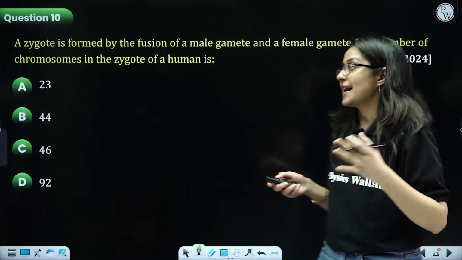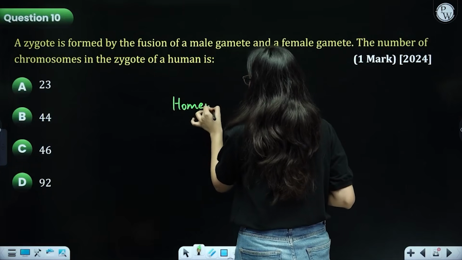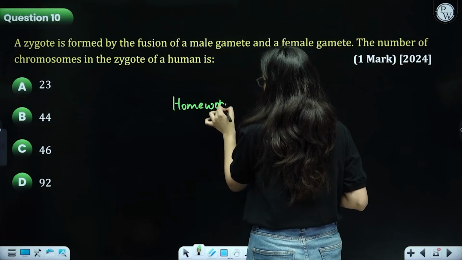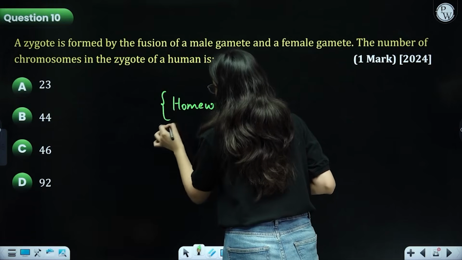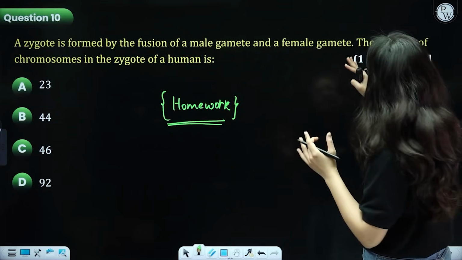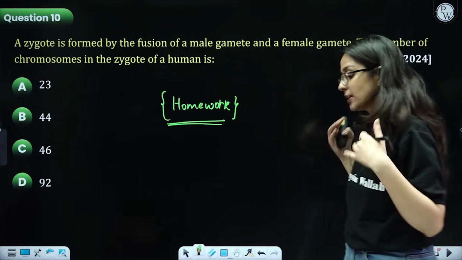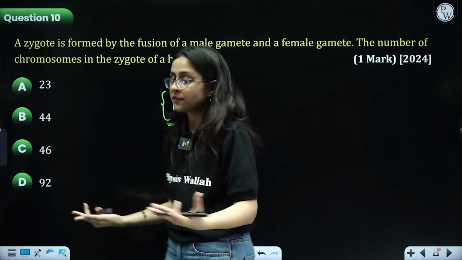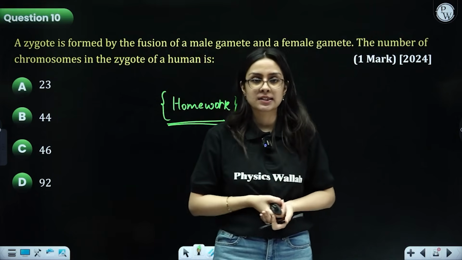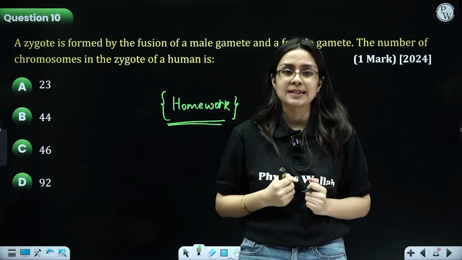The next question is actually homework from my side to all of you. It is not a very typical question, so please make sure you answer the correct one in the chat box. A zygote is formed by the fusion of a male and a female gamete. What is the number of chromosomes in the zygote of a human? Simply use your minds, use the knowledge that you have gathered in the entire lecture and try to answer it down so that I can see how many of you are actually watching the lecture dedicatedly.